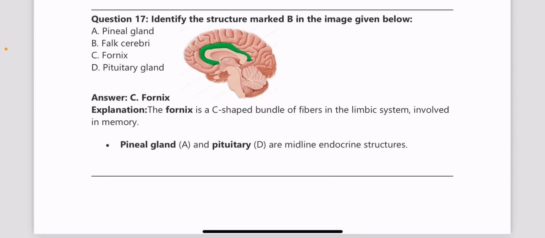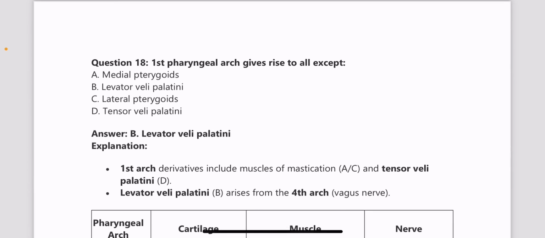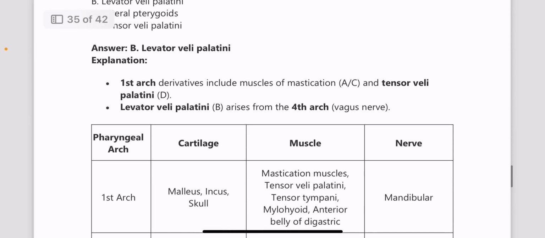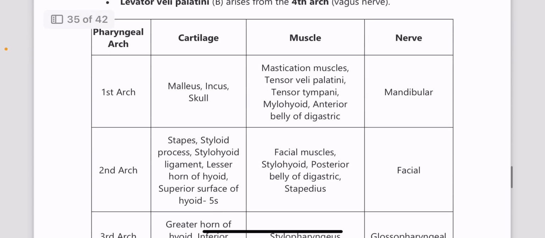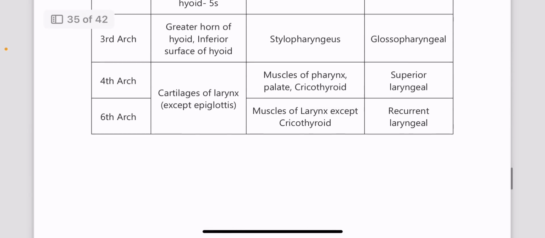Next, identify the structure marked with green color in the image below. So the structure marked is fornix and is a C-shaped bundle of fibers in the limbic system. Next one, first pharyngeal arch gives rise to all of the following except. Answer is levator veli palatini. So the first arch, second arch, and I've mentioned the arches with the cartilages, muscles and the nerves related. Please go through them. Very important question.